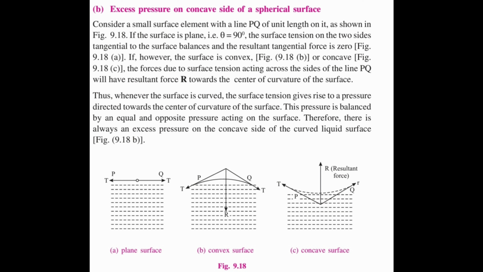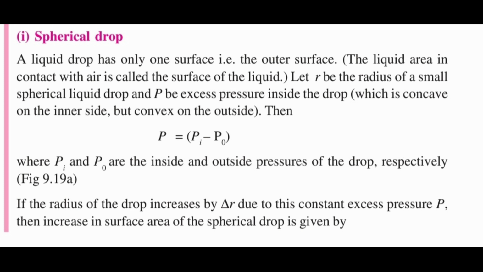If however the surface is convex or concave, the force due to surface tension acting across the sides of the line PQ will have a resultant force R towards the center of curvature of the surface. Thus, whenever the surface is curved, the surface tension gives rise to a pressure directed towards the center of curvature of the surface. This pressure is balanced by an equal and opposite pressure acting on the surface. Therefore, there is always an excess pressure on the concave side of the curved liquid surface. Spherical drop. A liquid drop has only one surface, that is the outer surface.